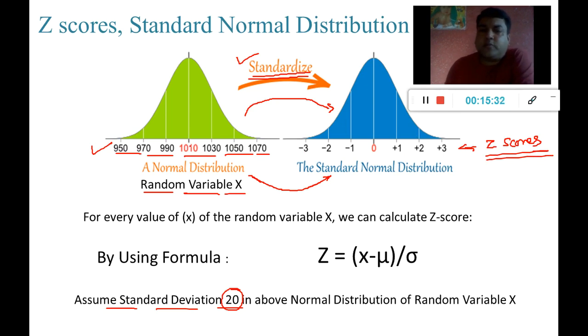Why am I converting it into respective z-scores? Because when I convert any data into their respective z-scores, I will always get 0 mean and 1 standard deviation.